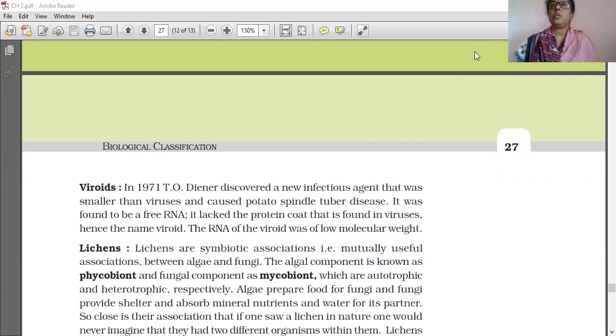This viroid was only a free RNA. There is no outer covering, no protein coating. With a virus we learned there is an outer coating and genetic material inside. Here only genetic material is there, that is RNA. It is not covered by a protein coat, so it is free RNA only. The meaning of free RNA is understood. It was found to be a free RNA.